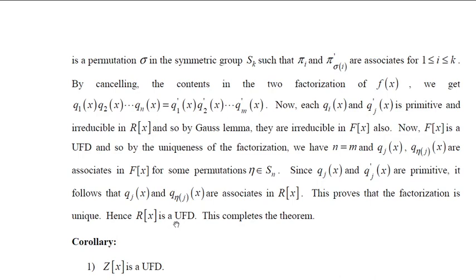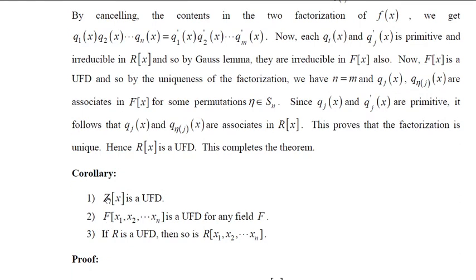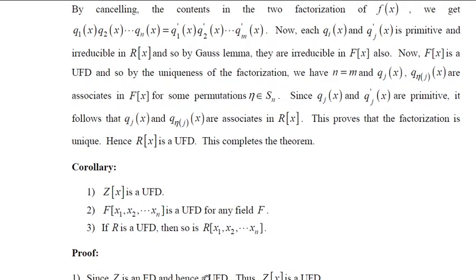This completes the theorem. Now as a corollary we had given, prove that Z of x is a UFD, F of x1, x2, etc. up to xn, the set of all polynomials generated by x1, x2, etc. up to xn, is a UFD for any field F, and if R is a UFD, then so is R of x1, x2, etc. up to xn. You should note that Z is a Euclidean domain. Hence Z is a UFD because every Euclidean domain is a PID and every PID is a UFD. Therefore Z is a UFD. And we knew that if R is a UFD, then R of x is also a UFD. Therefore Z of x is also a UFD.